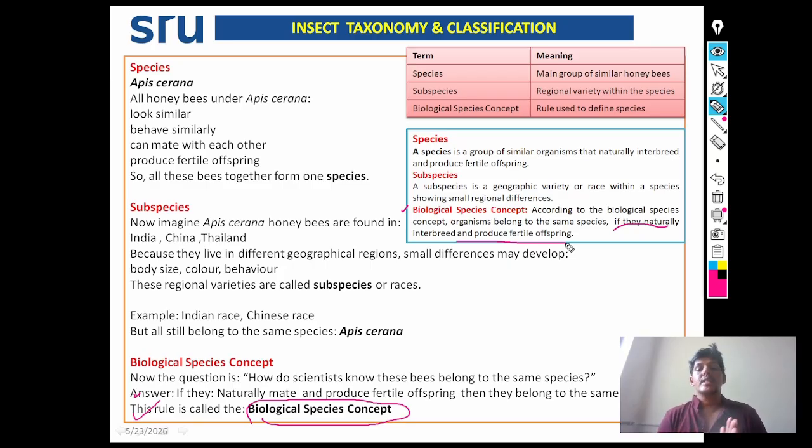If they naturally interbreed and produce fertile offspring, then they come under the biological species concept.